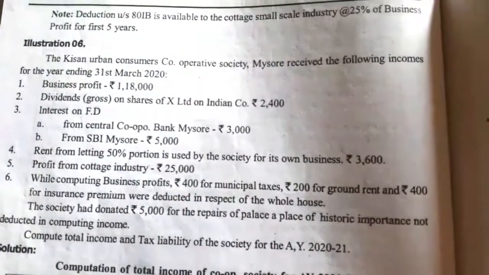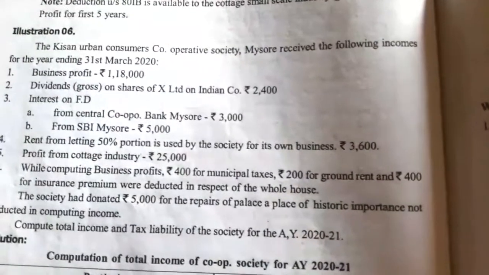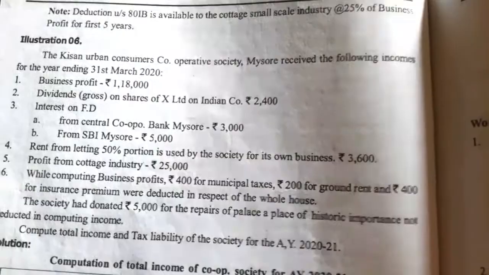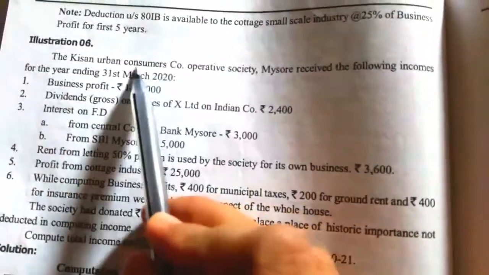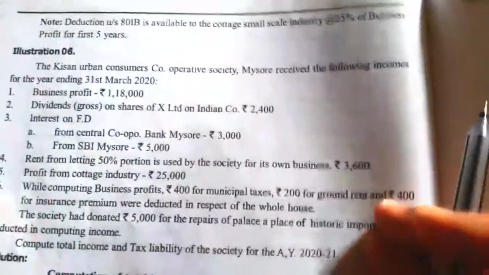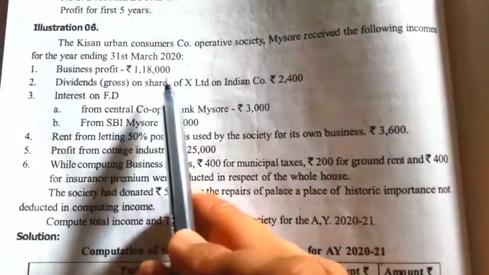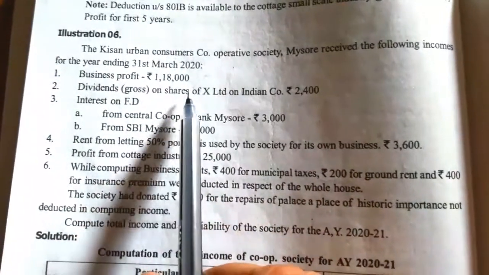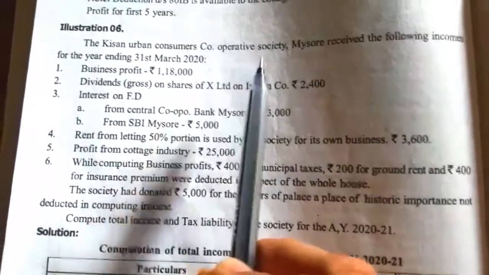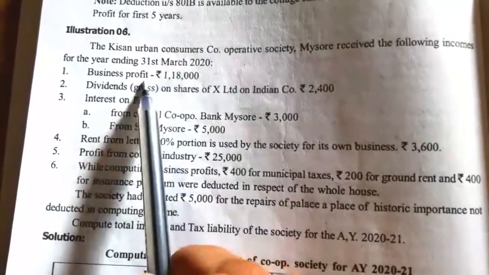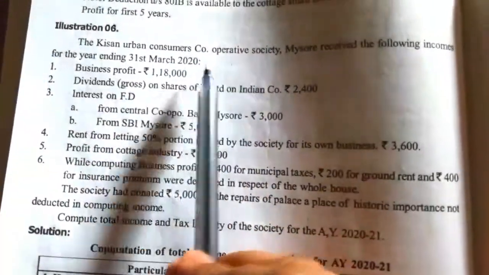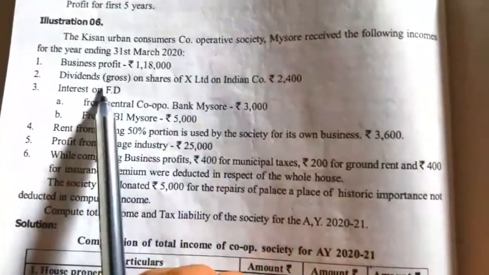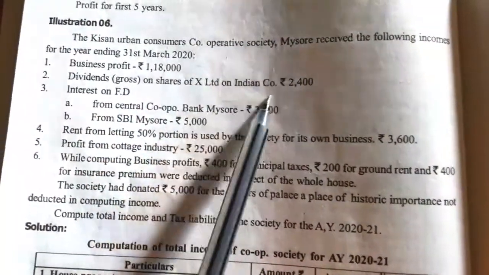So here we have to compute the total income and tax liability with this information. The Kisan Urban Consumer Cooperative Society, so this is a consumer cooperative society. So here we have to take one by one. First one is business profit 1,18,000. This one we have to take under the head business income, and again we can claim reduction under section 80P, that is the income from other business, and here, consumer cooperative society, we can claim maximum 1 lakh under section 80P.